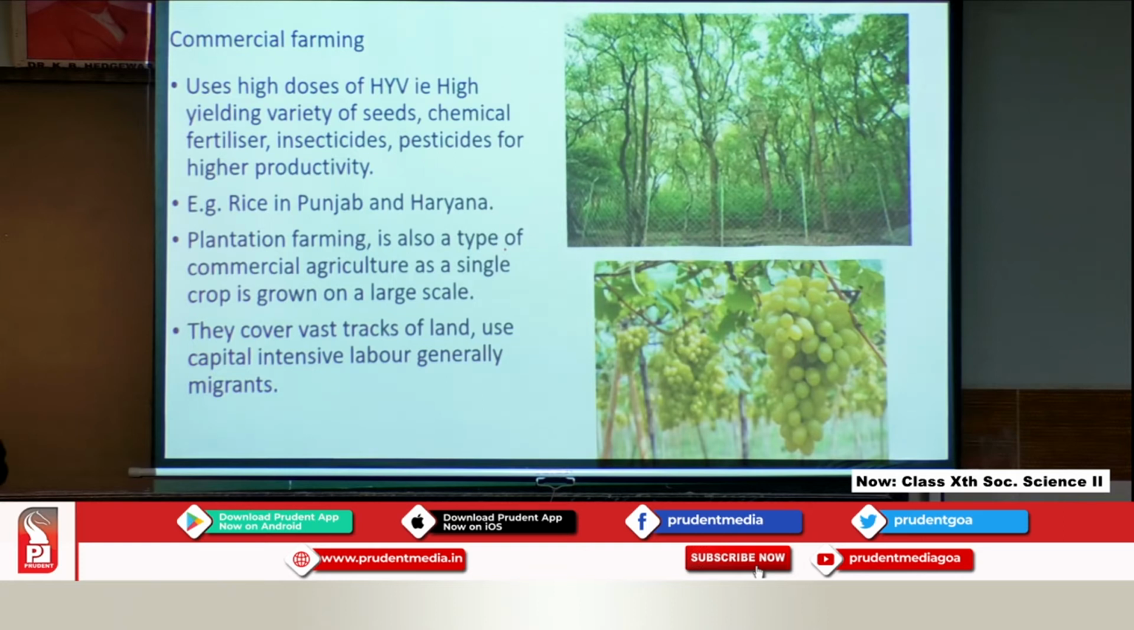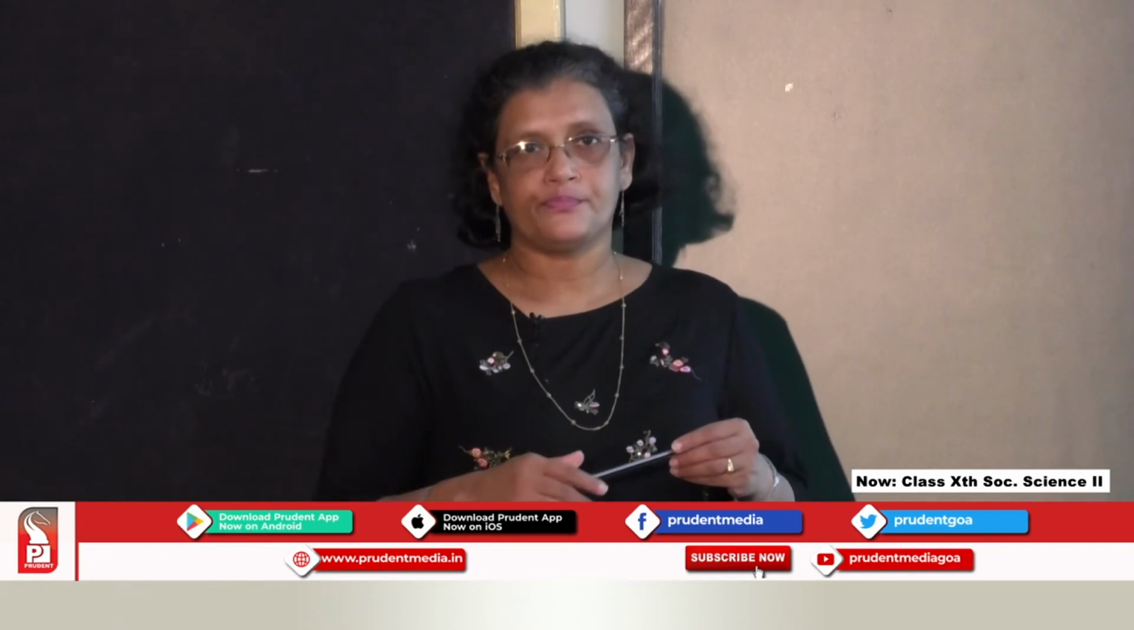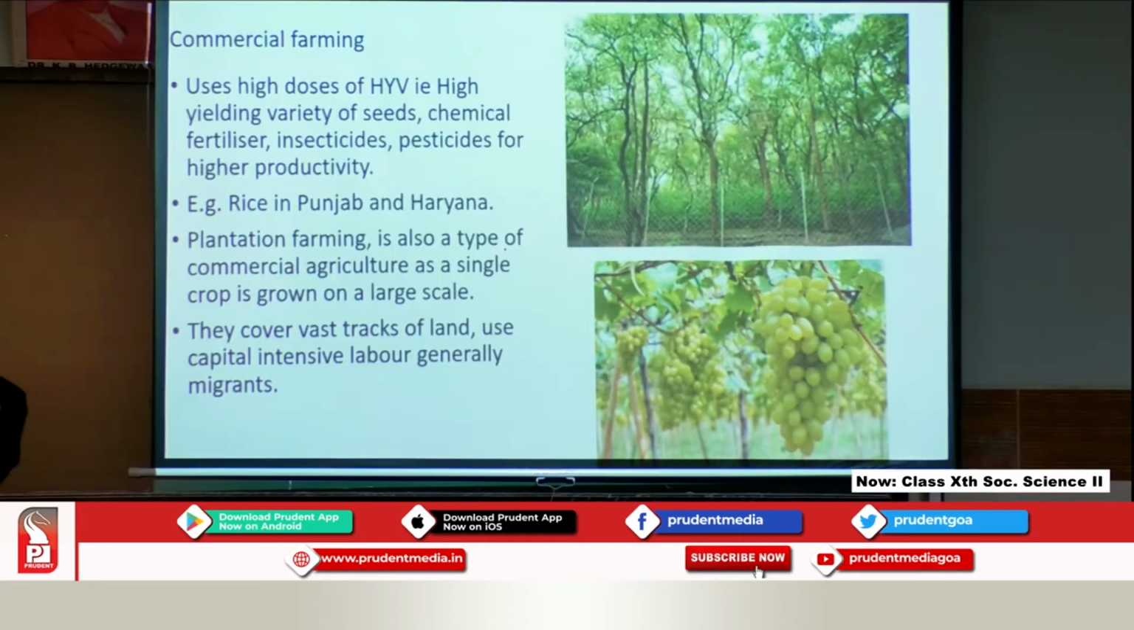Plantation farming. So, plantation farming is a subset of commercial farming, a type of commercial agriculture where a single crop is grown on a large area. You will see in the picture that you have one crop grown over a large area. You will see that grapes are also plantation agriculture, right.